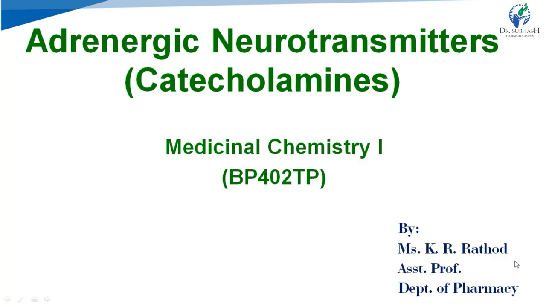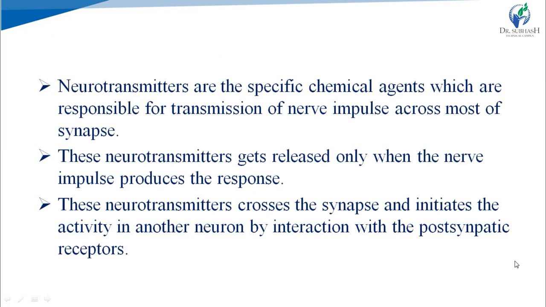As you know, the function of neurotransmitters is to transmit signals in neurons, and neurotransmitters get released when the impulse is generated, right? After release, neurotransmitters cross the synapse and initiate activity in the next neuron by interaction with the postsynaptic receptors that we have already discussed.